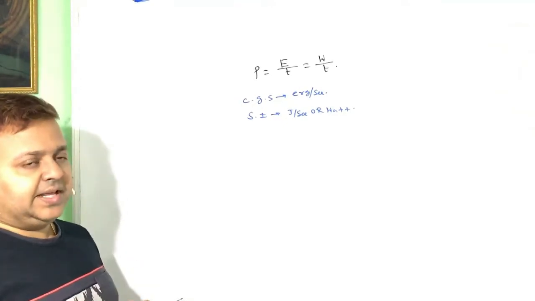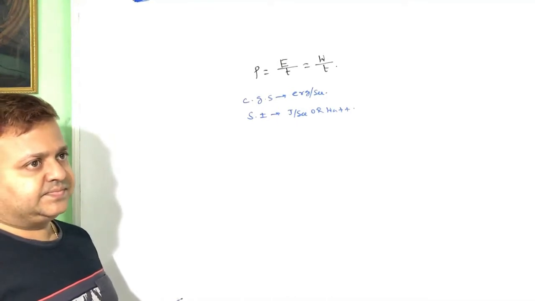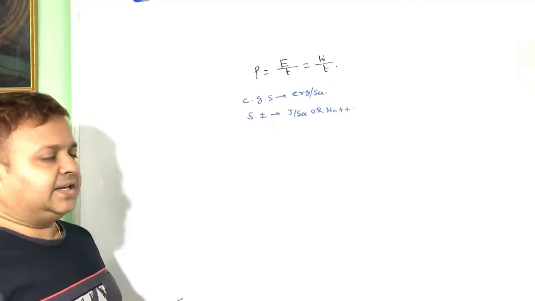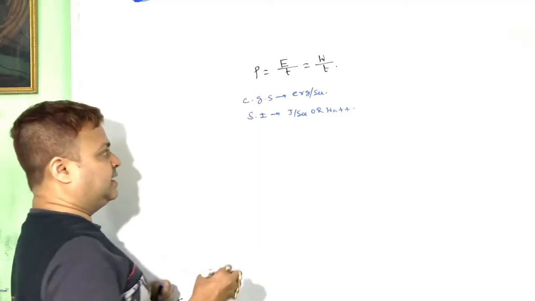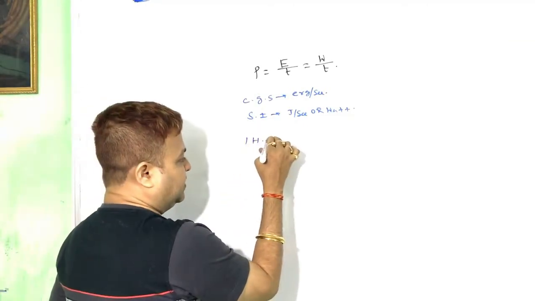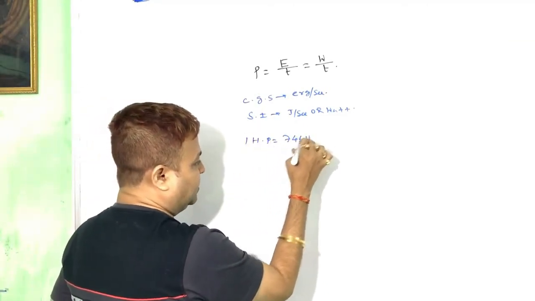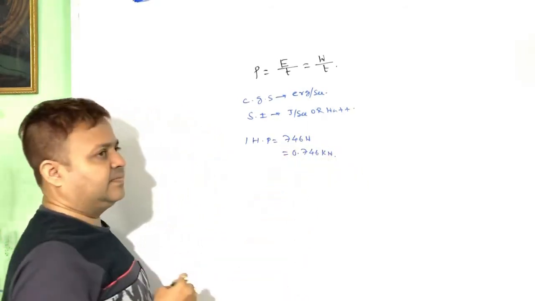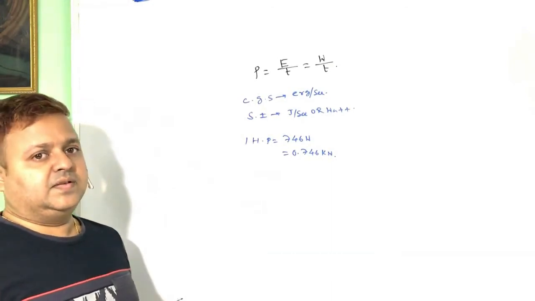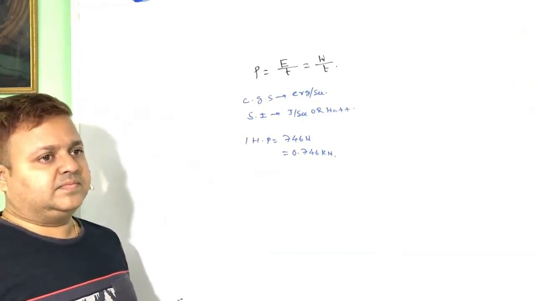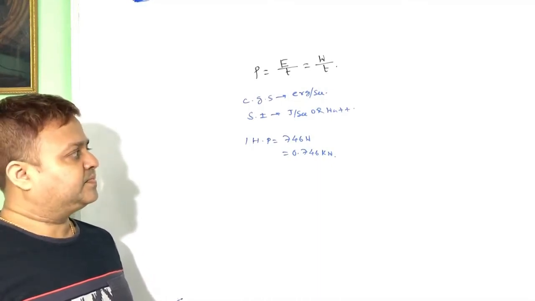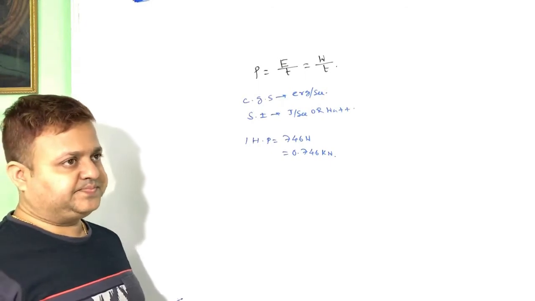Look at the commercial unit. The commercial unit of power is horsepower. 1 HP is equal to 746 watt or 0.746 kilowatt. This is the commercial unit of power.